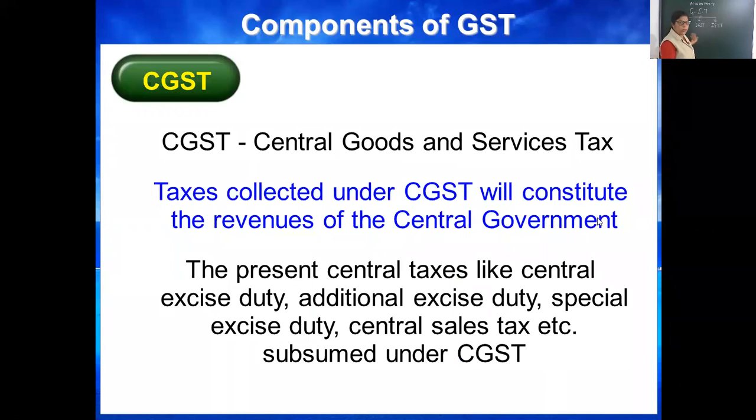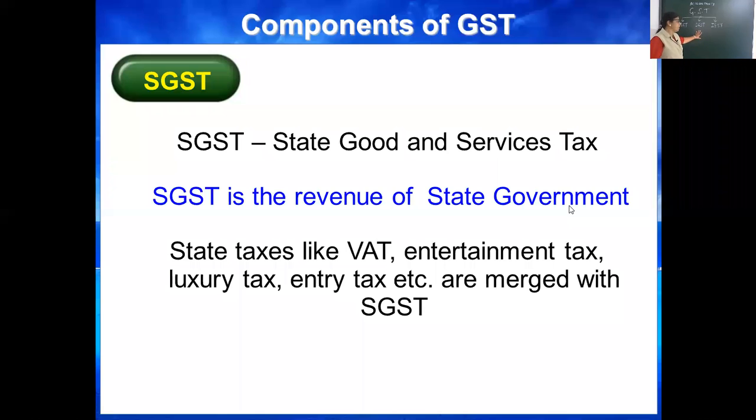Now CGST, Central Goods and Service Tax, is the revenue of the central government, like excise duty, additional duties, central sales tax; all are merged under CGST. SGST, State Goods and Service Tax, is the source of income and revenue of the state government, like value added tax, entertainment tax, entry tax, luxury tax; various taxes are merged with SGST.